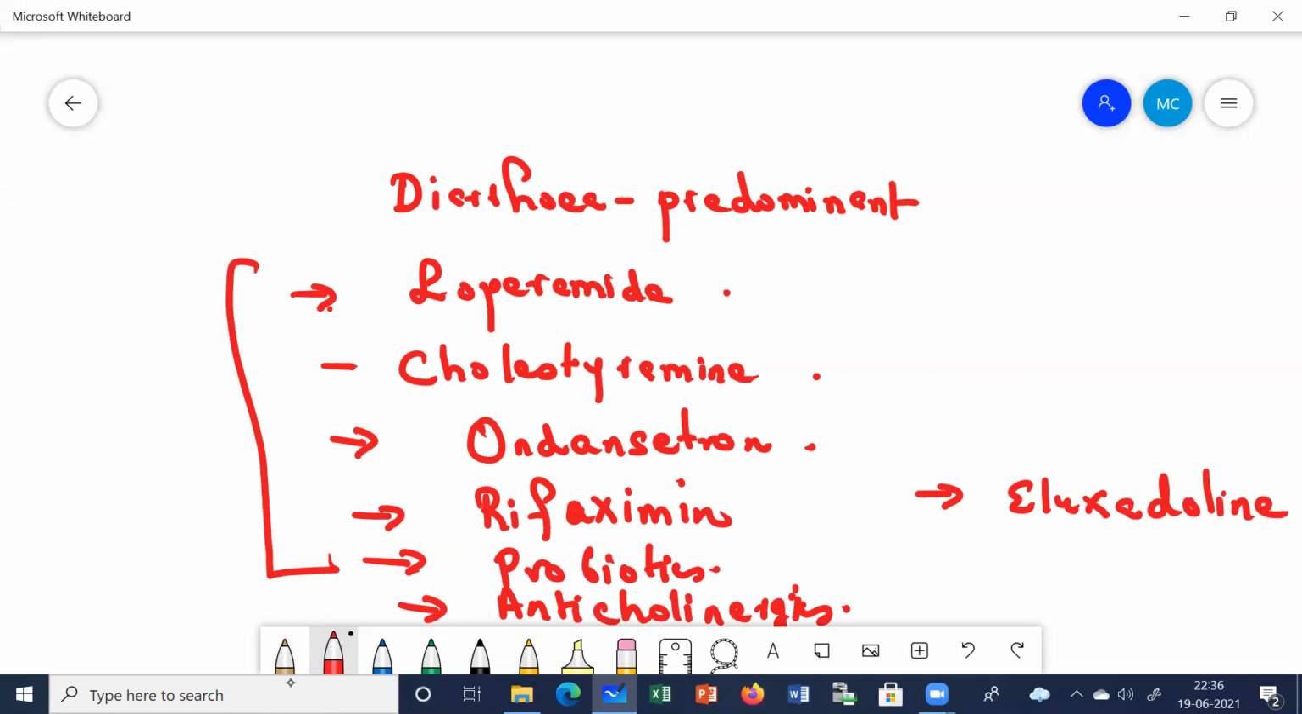Then you have got the drug eluxadoline. This is an opioid receptor agonist. So what is this opioid going to do? This opioid is going to decrease the bowel contractions. It reduces the fluid secretions, reduces the contraction, reduces the motility, reduces the secretions from the bowel. So these are the treatments of the diarrhea predominant IBS.